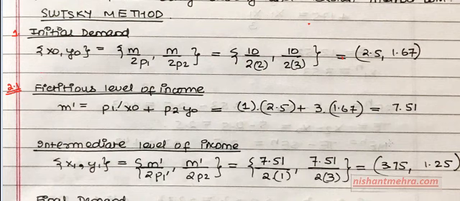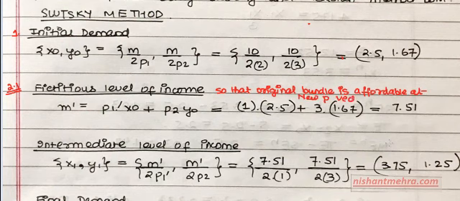So what do you do? You find the fictitious level of income so that the original bundle is affordable at the new price vector, right? So M dash is what? P1 dash x naught plus P2